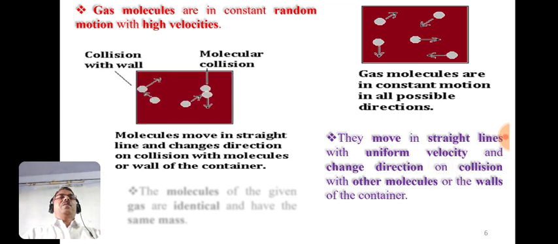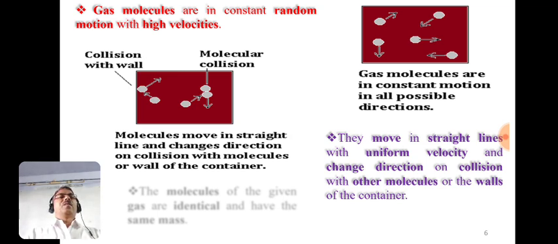It can be represented like this here. This indicates the molecular collision. This molecule moves along this direction, and when it collides with the other molecule, its direction will be changed. Similarly, this is the molecule which strikes the wall of the container, and its direction is then changed. So molecules move in a straight line and change direction on collision with molecules or with the wall of the container.